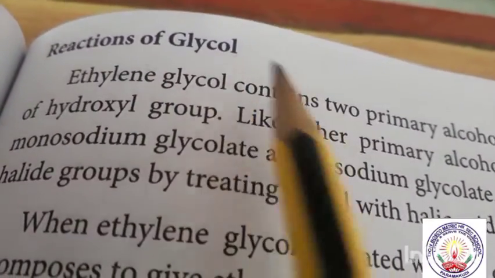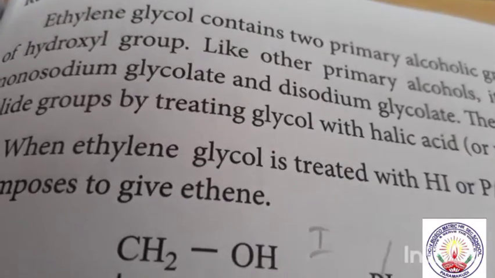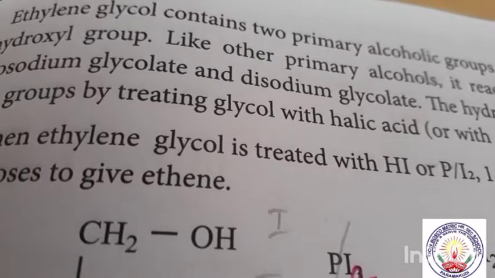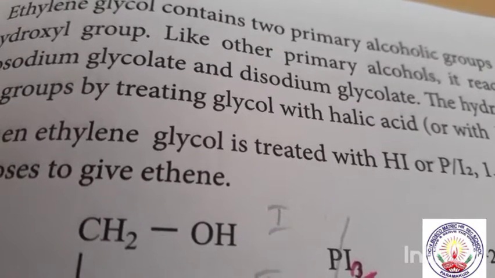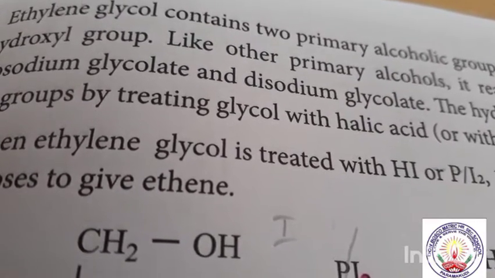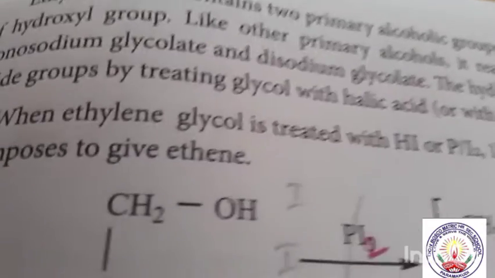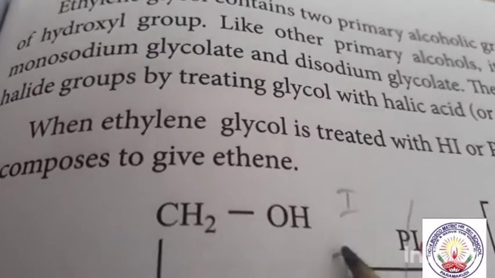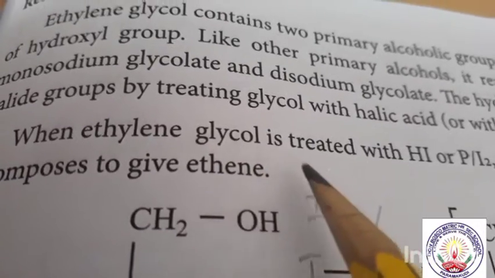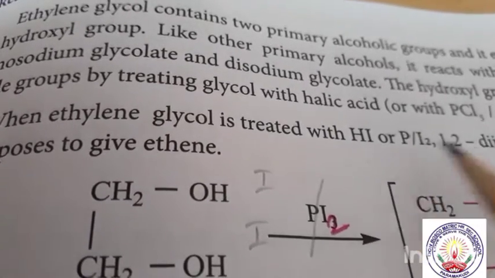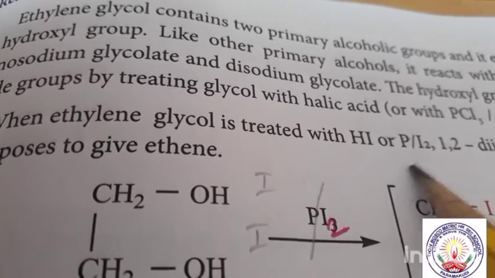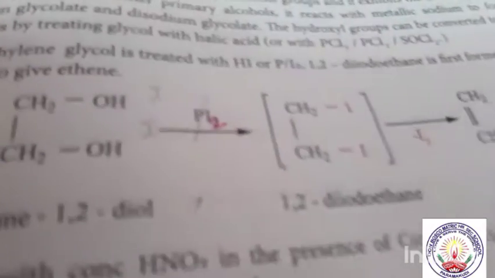Reactions of glycerol. Glycerol is a dihydric alcohol, so it has two alcohols, so it comes under polyhydric alcohol. Here, when ethylene glycol is treated with HI or PI3, we are getting ethene.